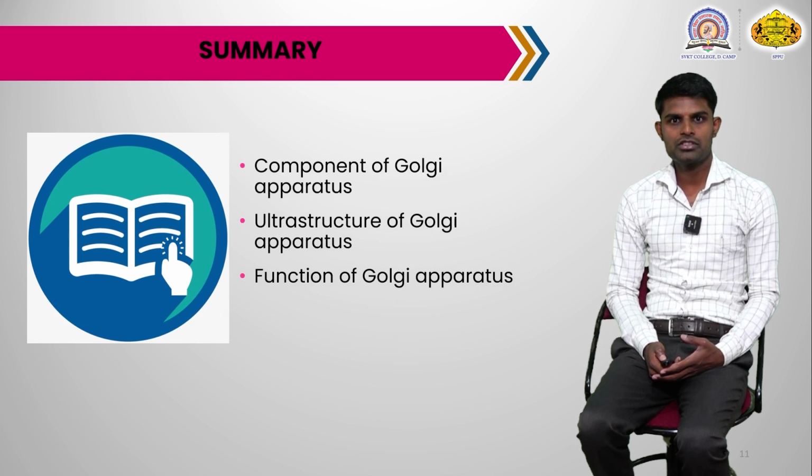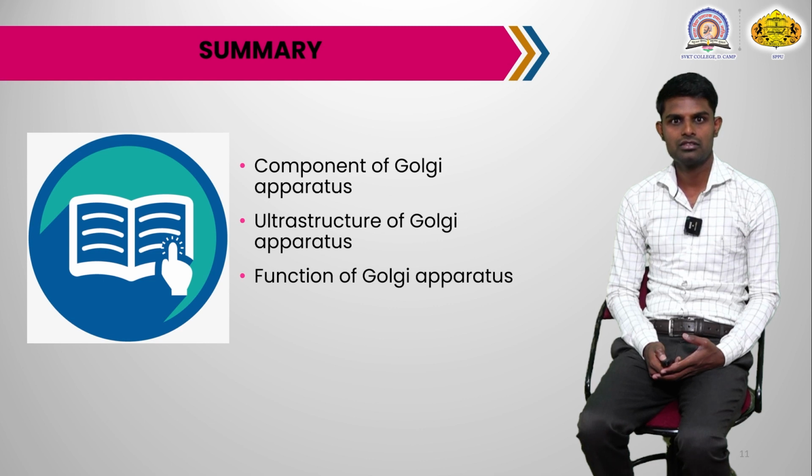The summary of today's session: in today's lecture, we discussed the introduction and components of the Golgi apparatus. There are 4 main components: cisternae, vesicles, tubules and Golgi vacuoles.